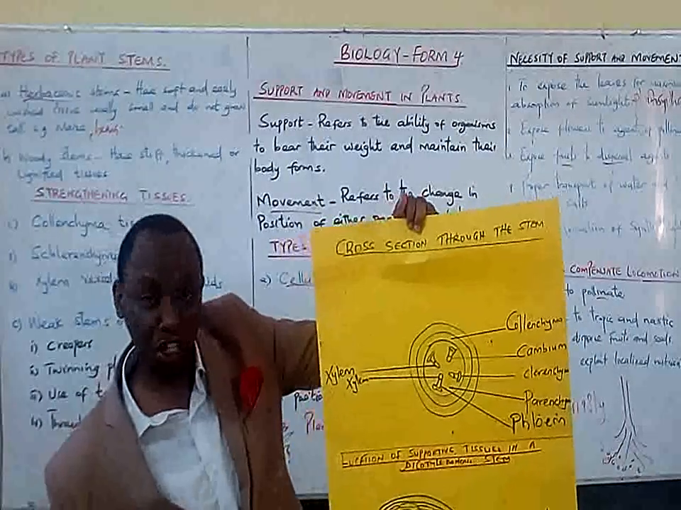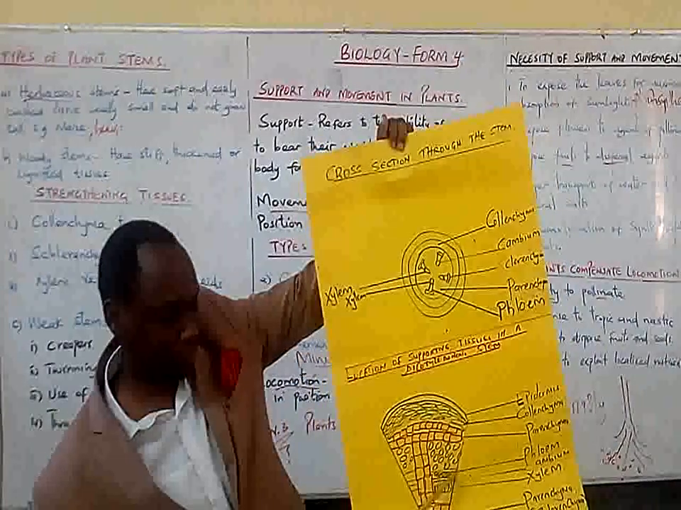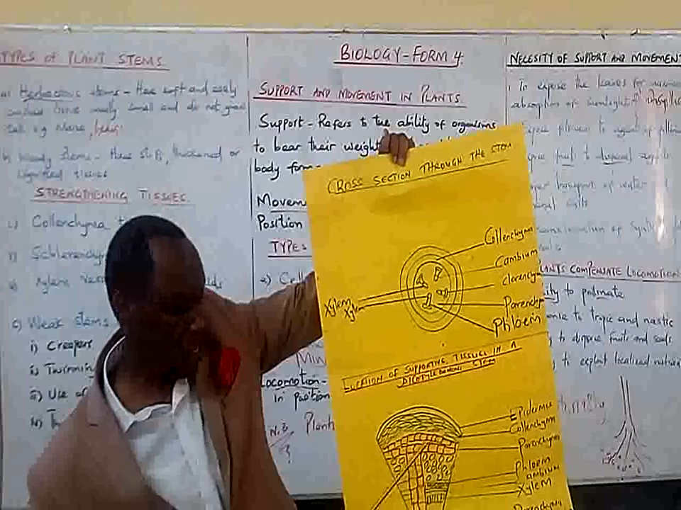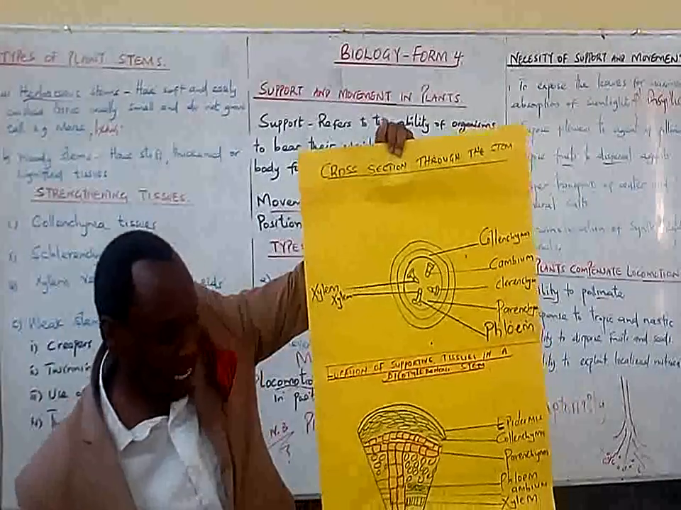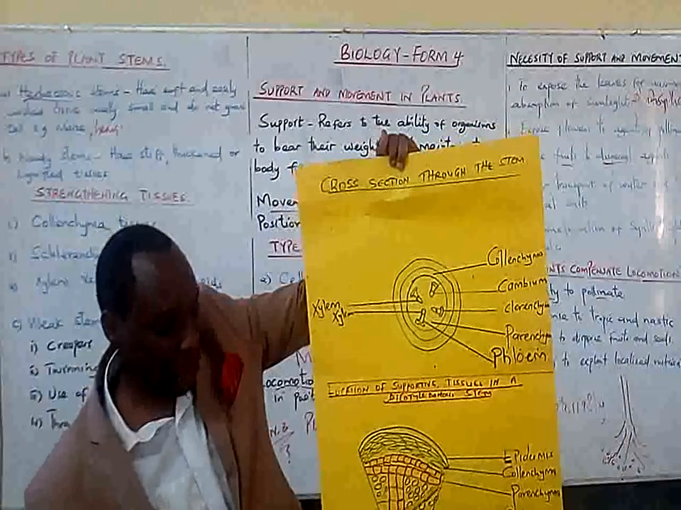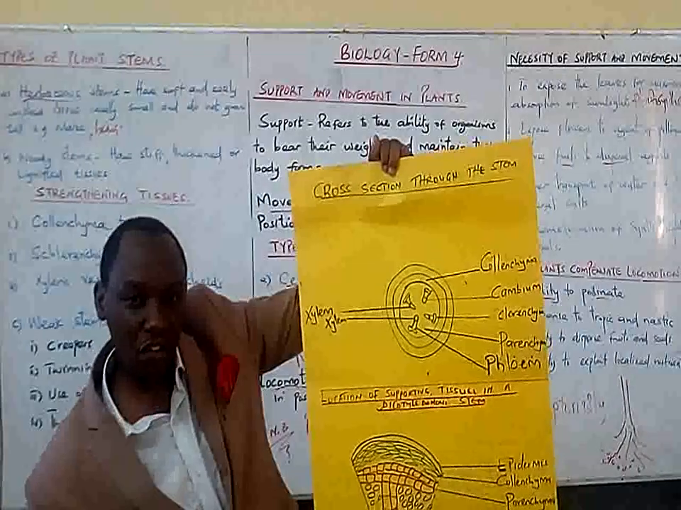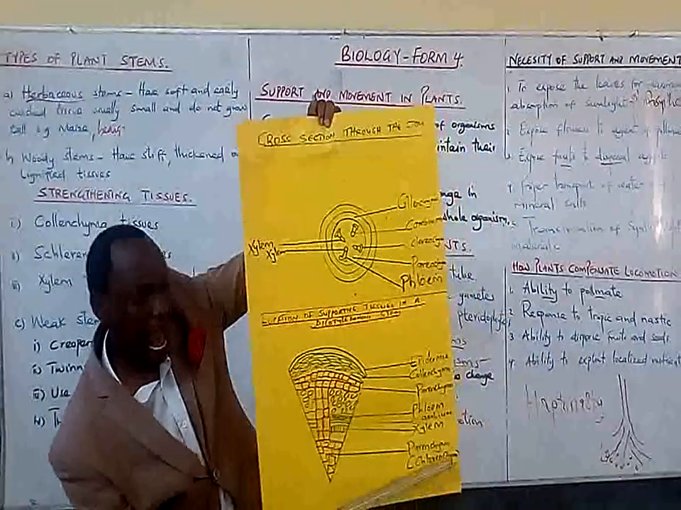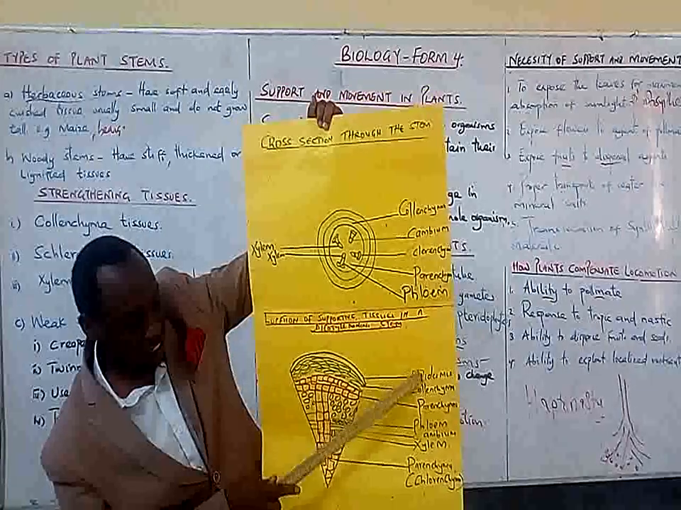Xylem is transportation of water and mineral salts. So if you take this cross section and you make a cut through the cross section of a dicotyledonous stem, you will come up with such kind of a distribution. The epidermis outside. Now we have the collenchyma, the parenchyma, and all these are now part of the strengthening tissue. All of these, they are strengthening tissue, as I've said.